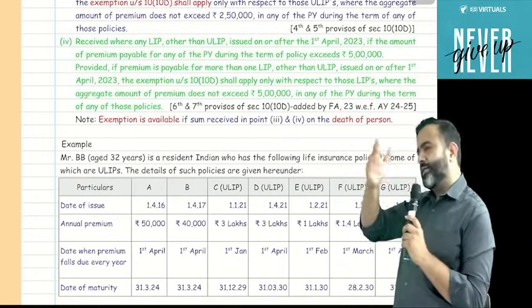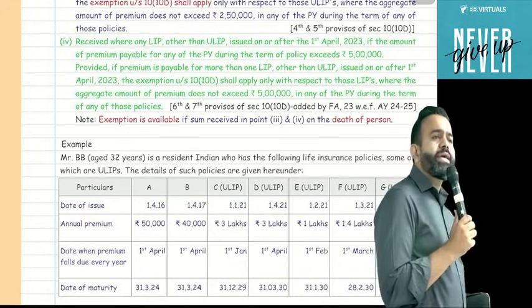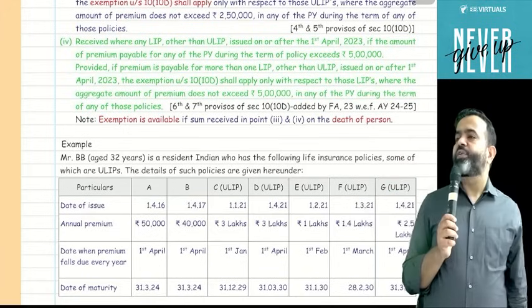Let me take an example, try to understand. Every year I am paying a premium, suppose 10 lakh. But out of 10 lakh, every year I am claiming 1,50,000 as 80C deduction. Now at the time of maturity, when I am receiving the amount, whatever maturity amount minus premium paid, so premium I will consider total 10 lakh or only 8,50,000?